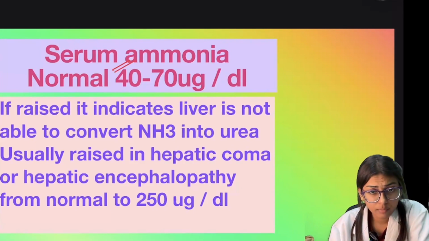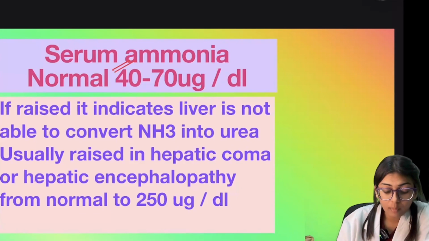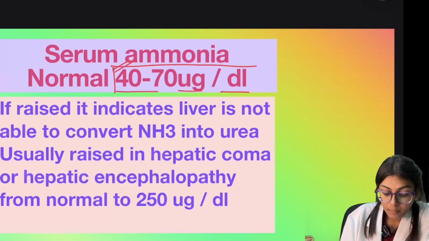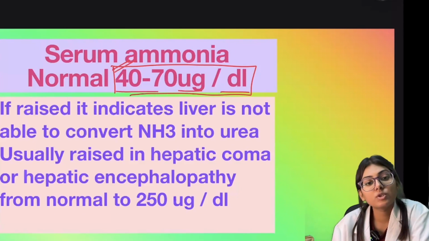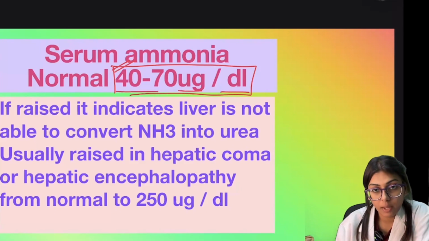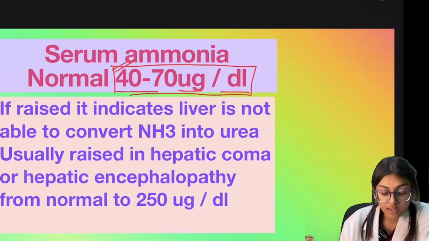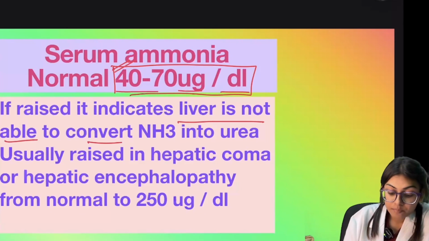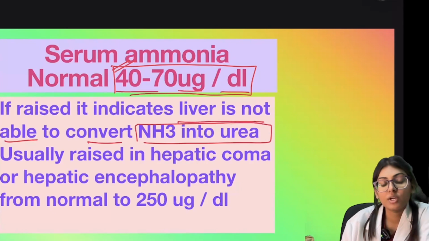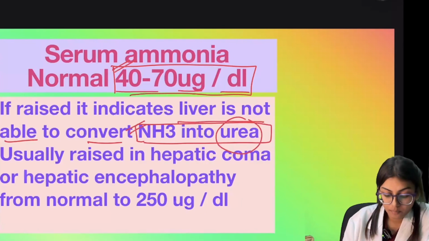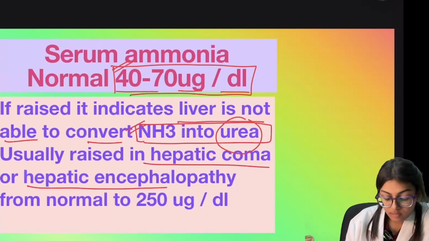Now the ammonia level. The normal serum ammonia is 40 to 70 microgram per deciliter. If the ammonia is raised, it indicates the liver is not able to convert ammonia into urea. If our serum ammonia level gets raised, then it indicates that our liver is not able to convert the ammonia into urea, and it is usually raised in hepatic coma or hepatic encephalopathy.